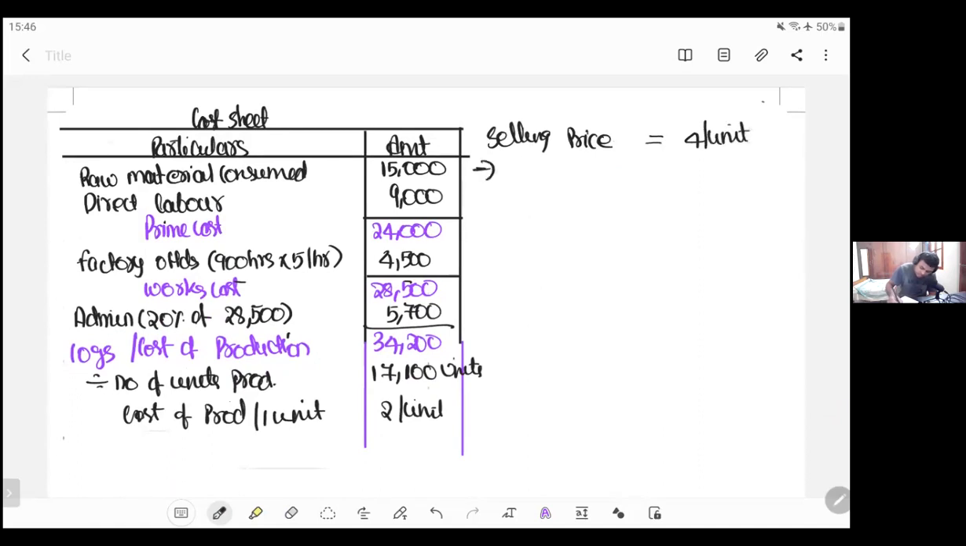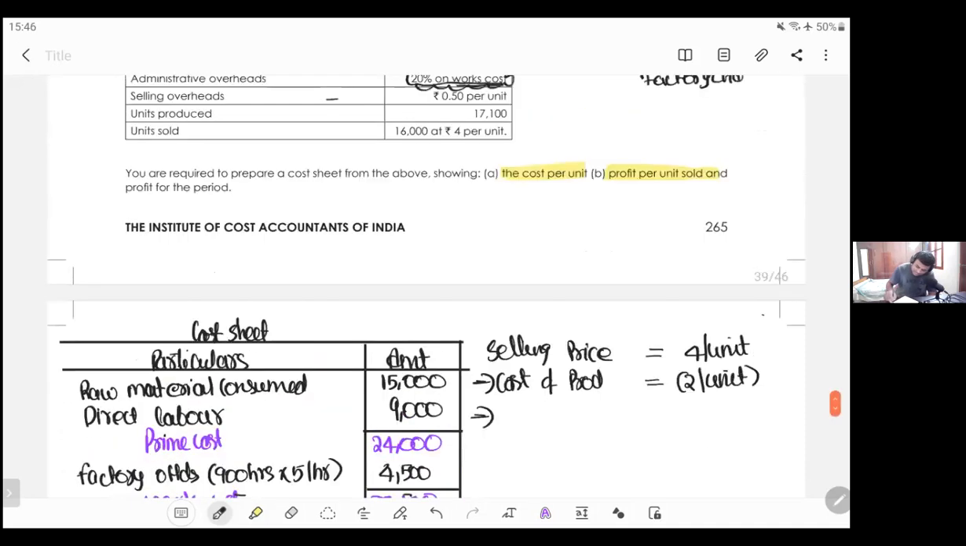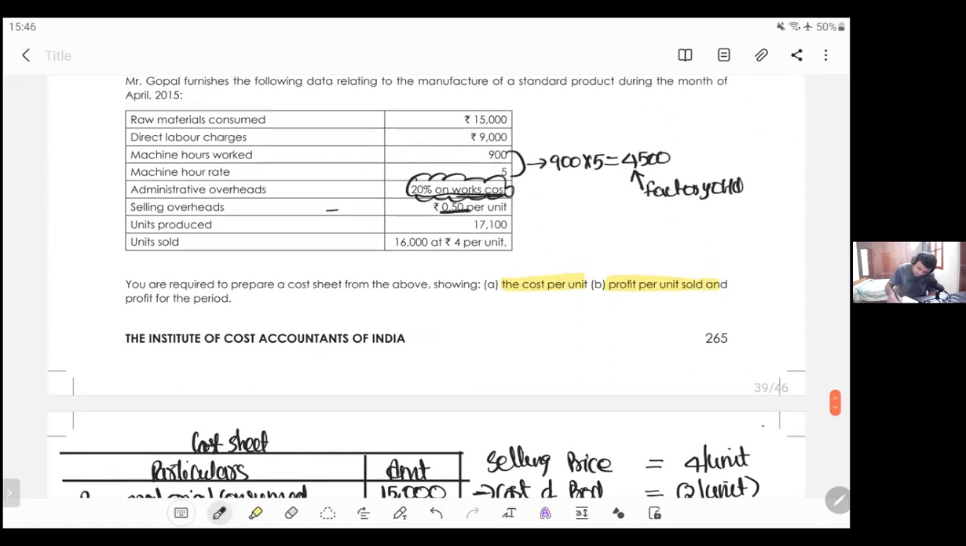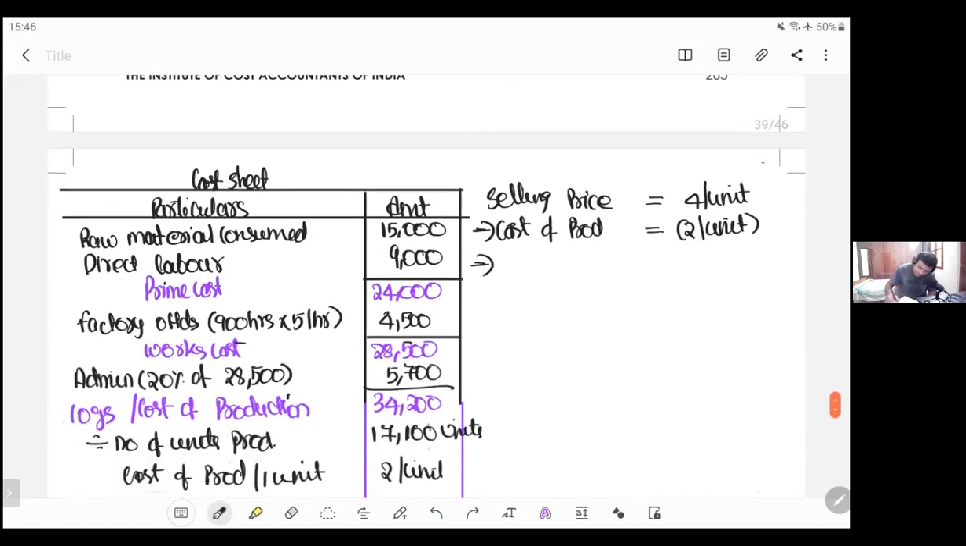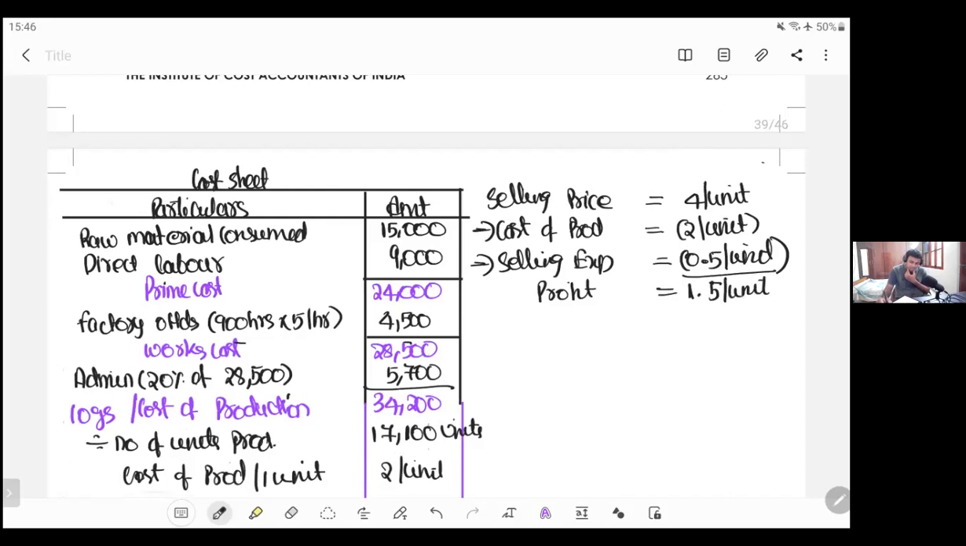From selling price, I will remove cost of production, which is 2 per unit. And later, one more expense is also there. That is selling expenses. That is 0.5 per unit. So selling price minus cost of production minus the selling expenses, you will be left with profit. This 4 minus 2.5, 1.5 per unit.